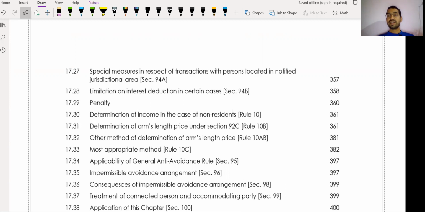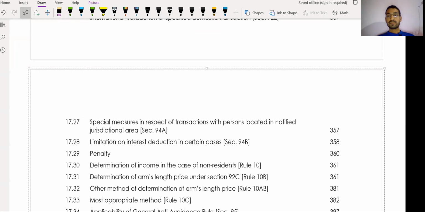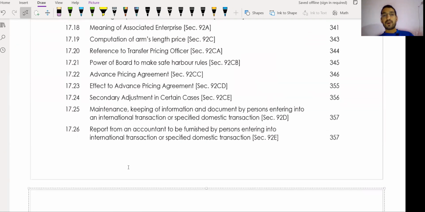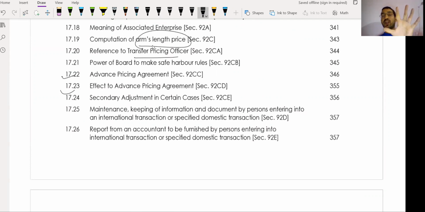Hope you understand. One of the important topics is the advance pricing agreement and its effects. Then the transfer pricing officer, arm's length price, and the five methods. You should have a good command over the five methods, which are very easy.